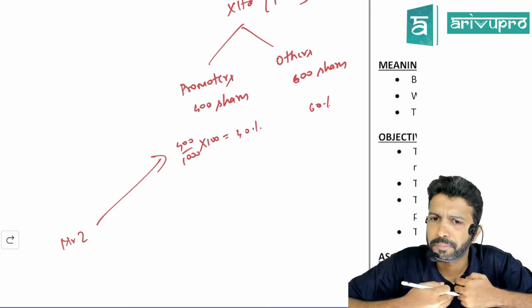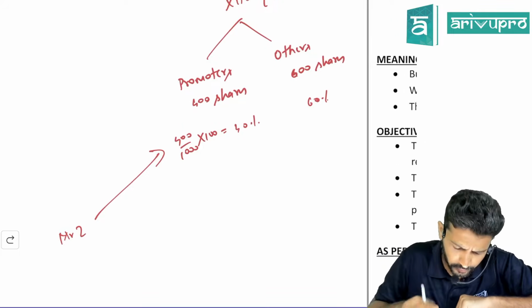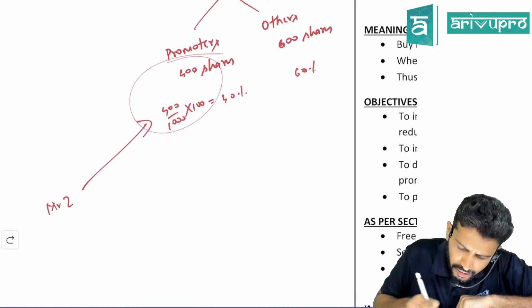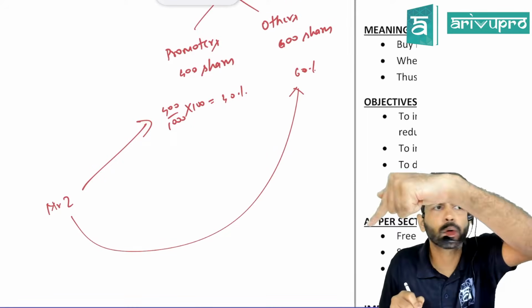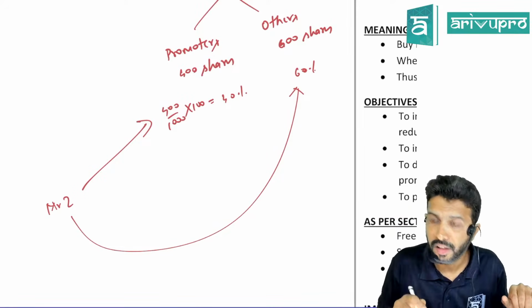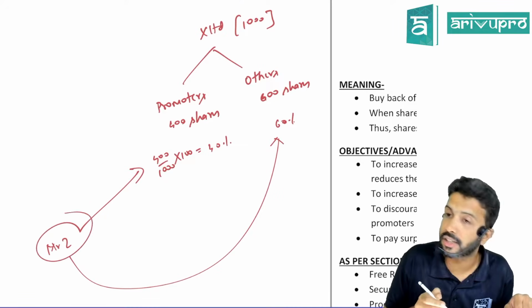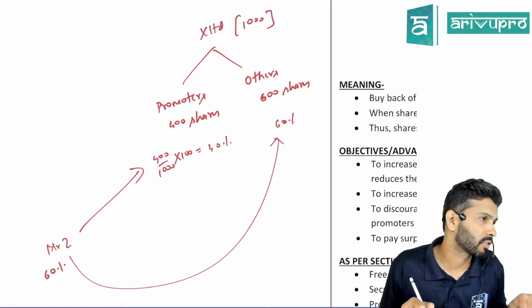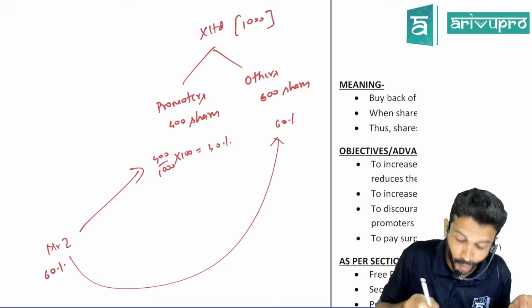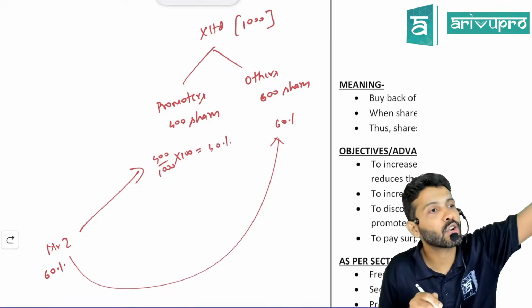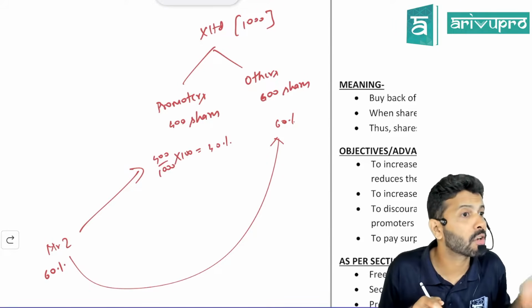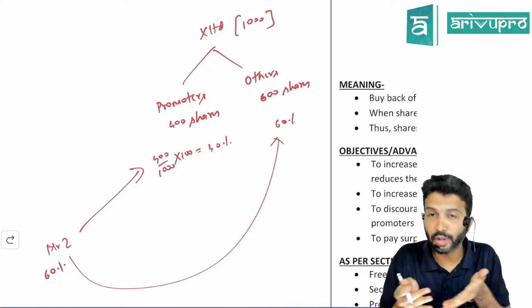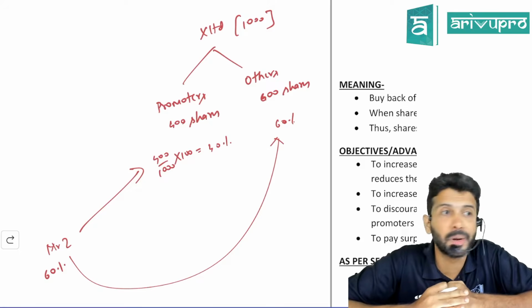It's my company. What do you think Z can do here? Okay, if you don't want to sell, no problem. There are others. He can approach others and try to buy it off. So if others sell to Mr. Z, in that case, Z will have how much shares in the company? 60%. Okay. Now if he wants, he can cut off the promoters from the board of directors. Quite possible. Yes or no? So do you think any promoter would like to land up in this particular scenario?